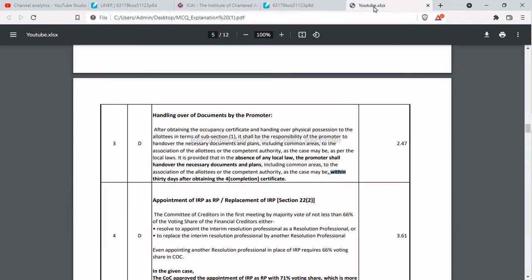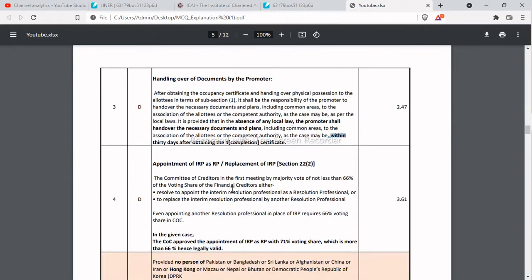So let's see what is the exact legal provision. Okay, so this is the legal provision. The committee of the creditors in the first meeting, by the majority of vote not less than 66% of the voting share of the financial creditors, either resolve to appoint an interim resolution professional as a resolution professional, or to replace the interim resolution professional by another resolution professional.